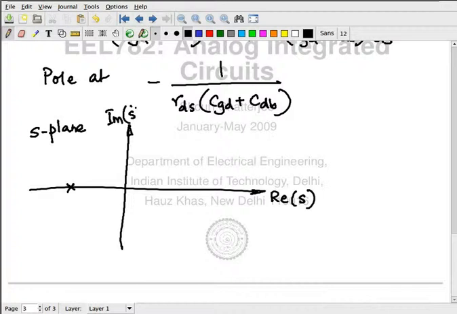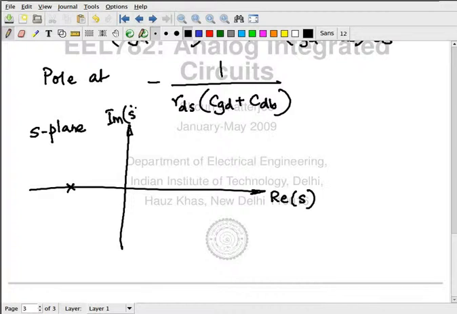Can your input ever have that frequency? If your input is a sinusoid of frequency omega, where is it on this plane? It's always on the j omega axis.